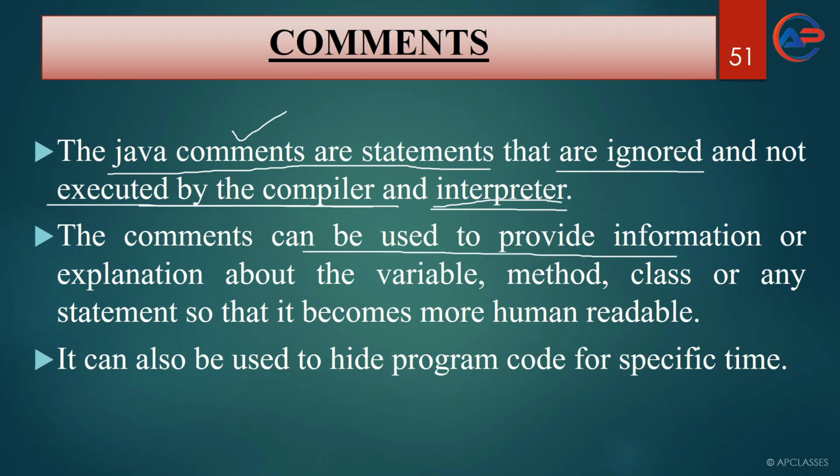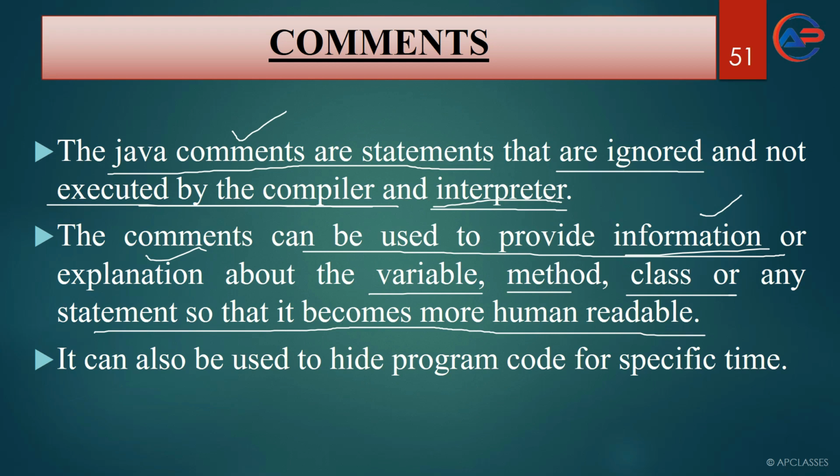Comments can be used to provide information. Why do we use comments? They are used to provide information or explanation about a variable, method, class, or any statement, so that the code becomes more human readable. It tells you what variable you have used, for what reason a method is used, for what reason a code or statement is used, and what the class name is.